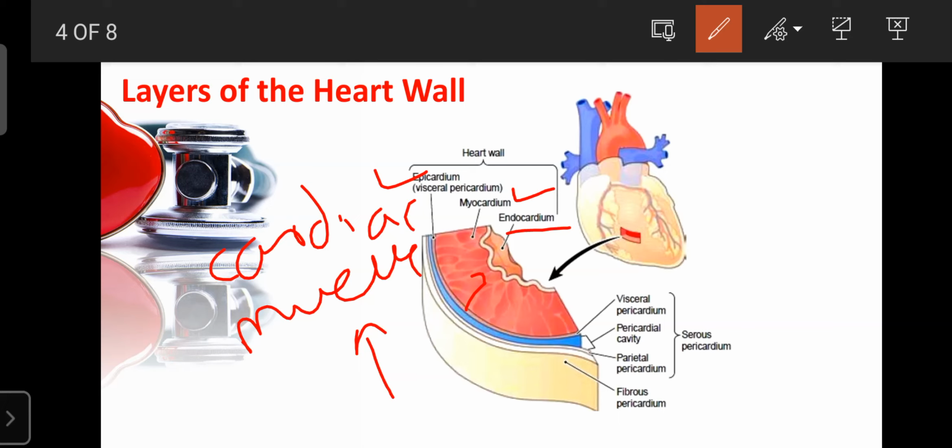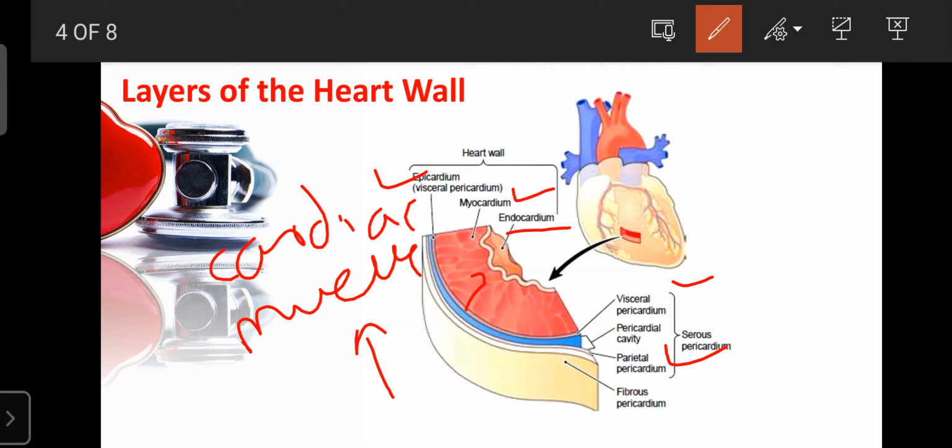This pericardium is made up of mainly two layers known as the serous pericardium and the fibrous pericardium. The fibrous pericardium is the outermost layer, and the serous pericardium is present between the epicardium and the fibrous pericardium. The serous pericardium, once again, is made up of two layers, the visceral pericardium and the parietal pericardium.